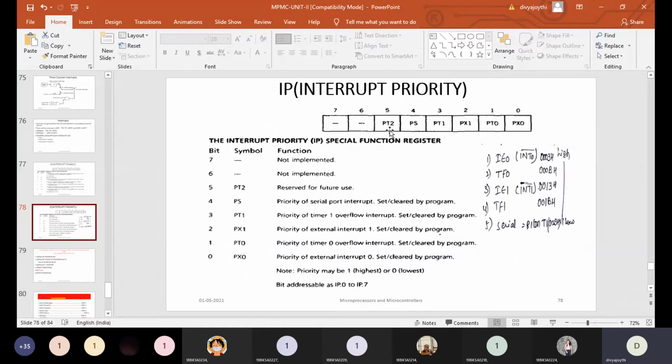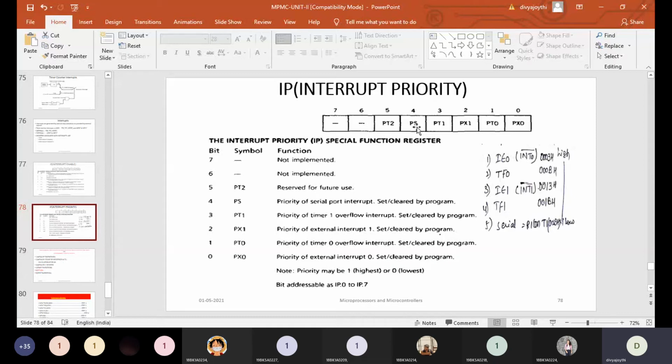If you look at the priorities, these 3 bits are not in use. That means they have not been used till now. And if this particular bit, IP.4, equals 1, then the interrupt from the serial port will be given the highest priority.